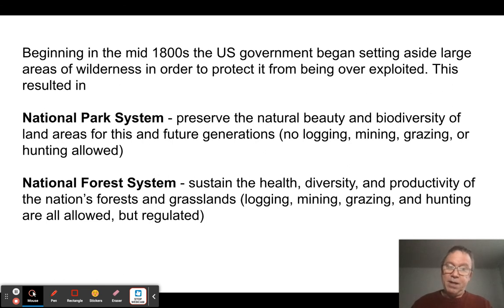Now, in the 1800s, and yes, College Board wants you to know this, the United States government set up two big groups. They have a lot of them, but we'll talk about these two major ones in terms of forestry practices. They set up the National Park System and the National Forest System. And you do need to know the difference between these two, okay?